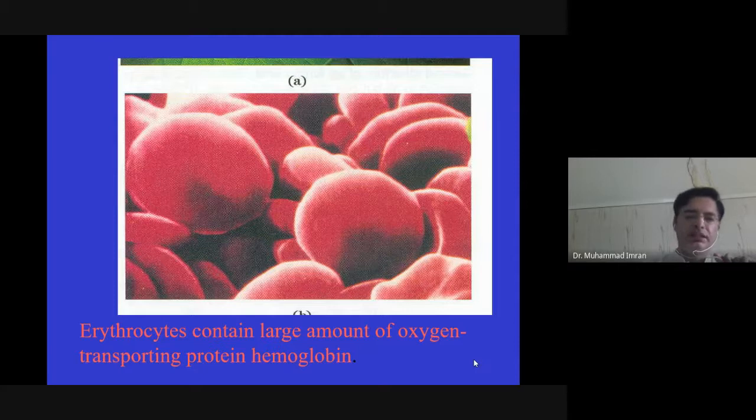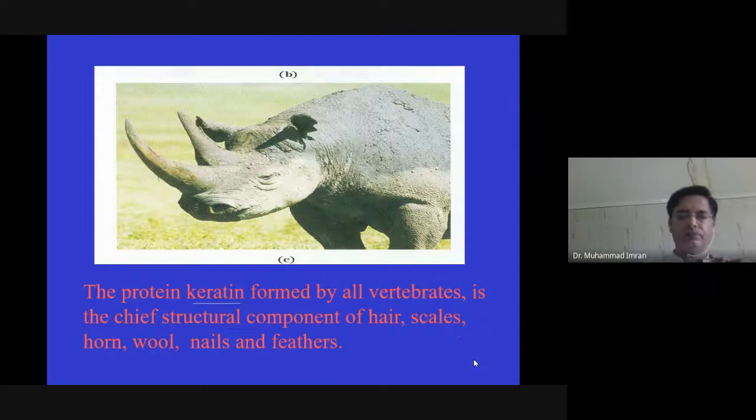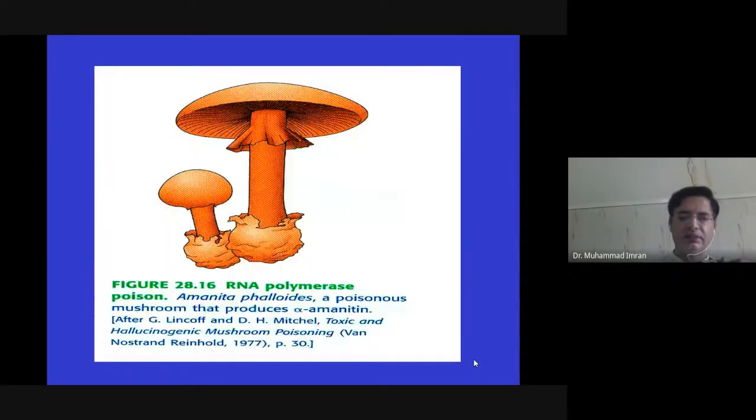Here you can see red blood cells which carry oxygen to the tissues and transport carbon dioxide back into the lungs. Here you can see vertebrates, which contain a large amount of keratin in their structural components of hair, scales, horn, wool, nails, and fingers.